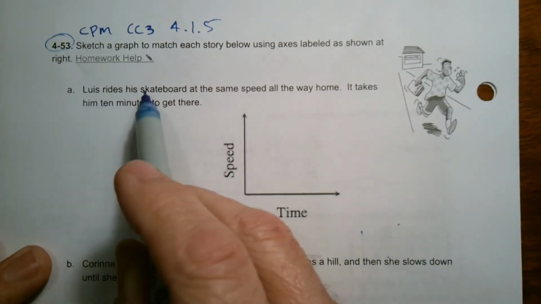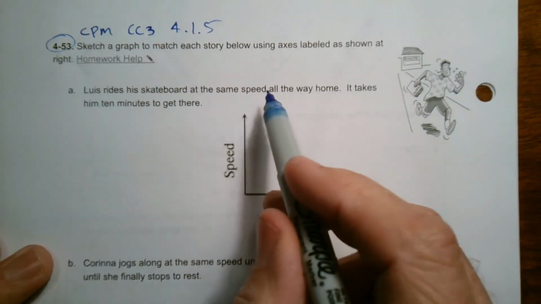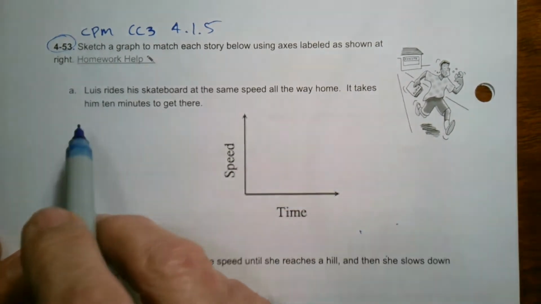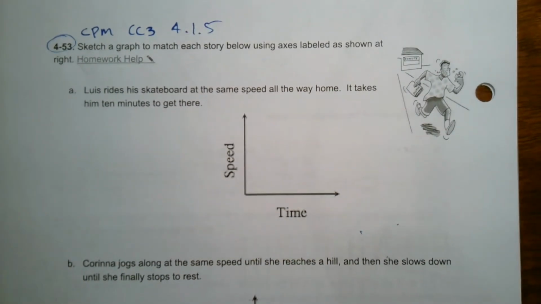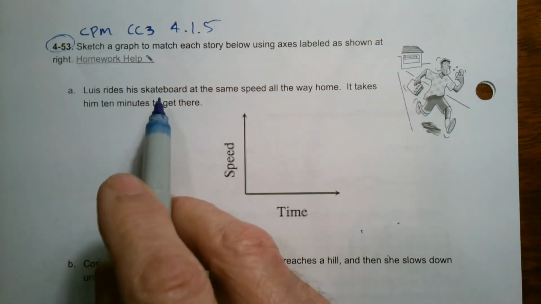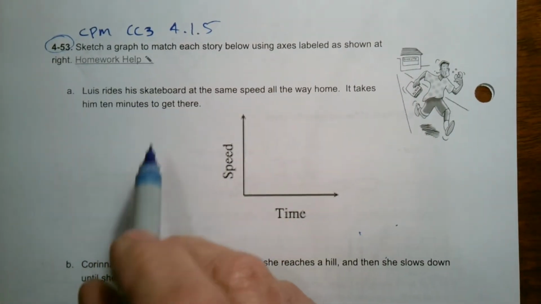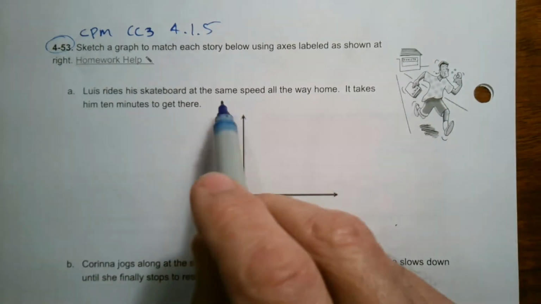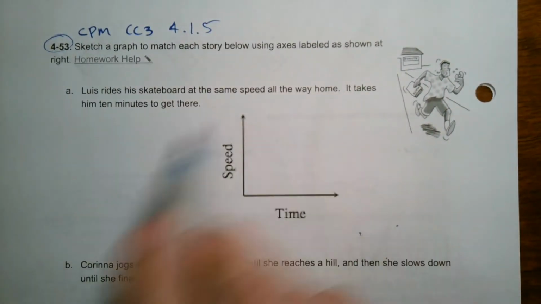It says Lewis rides his skateboard at the same speed all the way home. It takes him 10 minutes to get there. So if I think about what's happening, Lewis is on a skateboard and he's at a constant speed, the same speed. And then it takes him 10 minutes to get there. So I got some information to deal with.